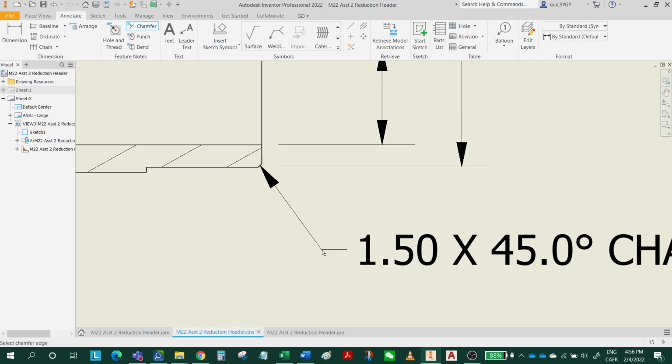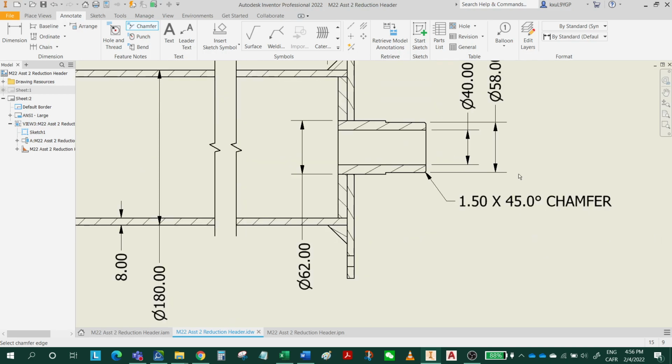So add the chamfer now, 1.5 by 45 degrees.